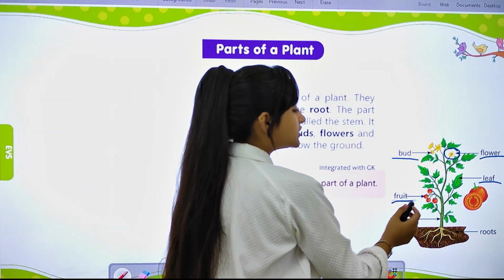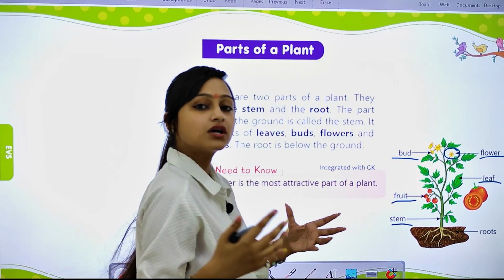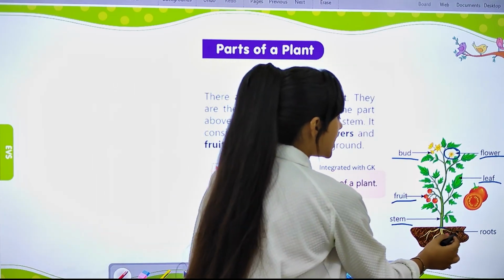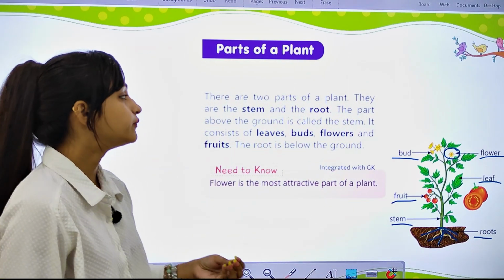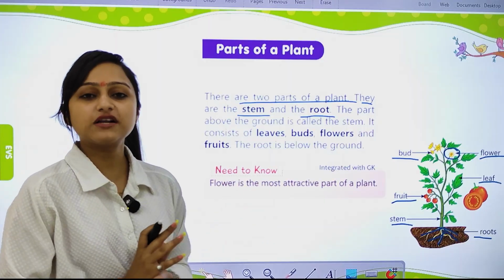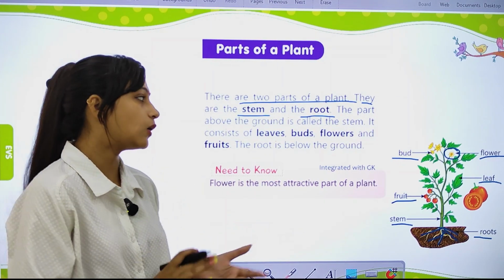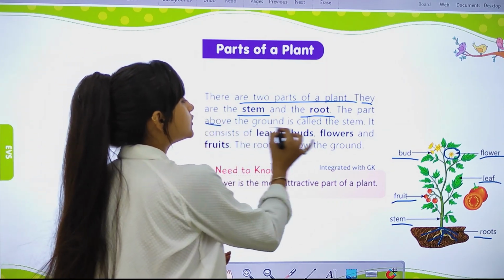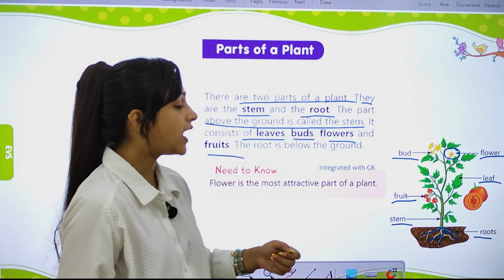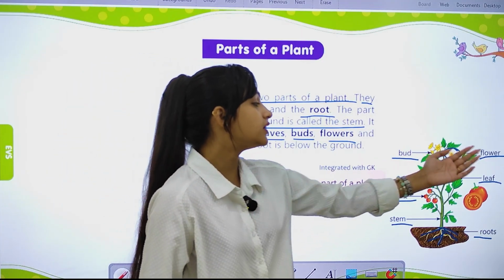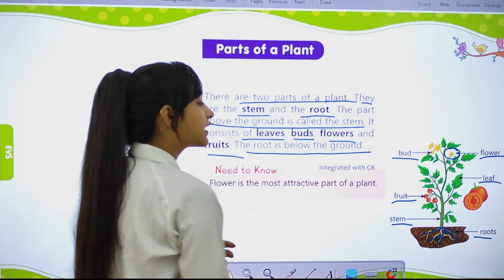This is the fruit. This is a tomato fruit. This is the stem of the plant through which water is transported, and these are the roots, which absorb the water from the soil. So there are two parts of a plant, above the ground and below the ground. The part above the ground is called the stem. It consists of leaves, buds, flowers, and fruits. And the root is below the ground.